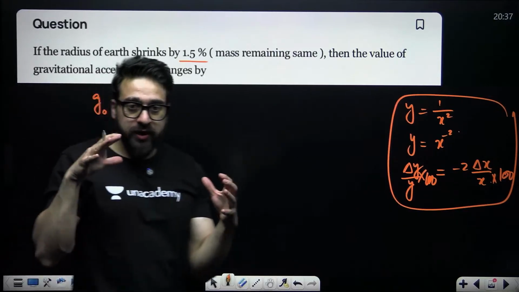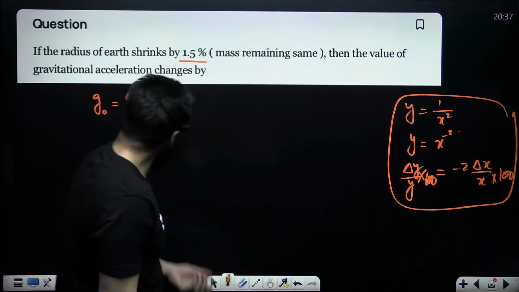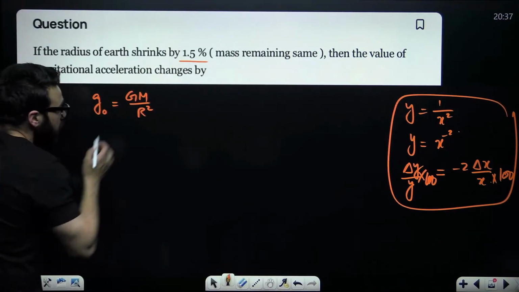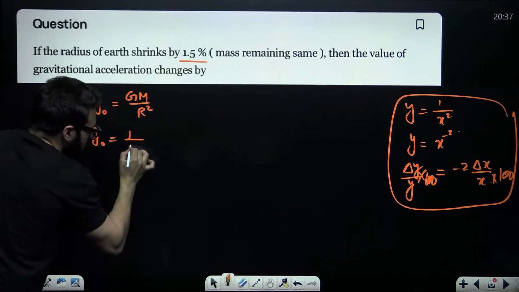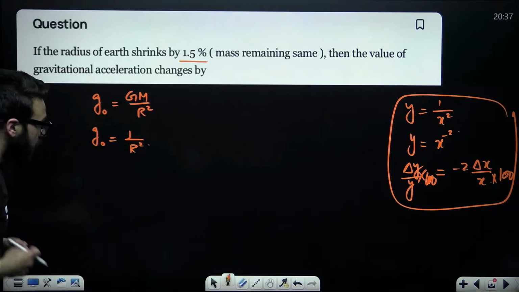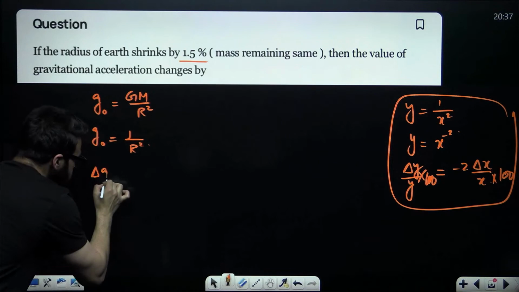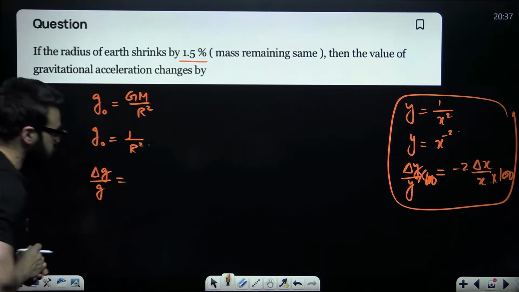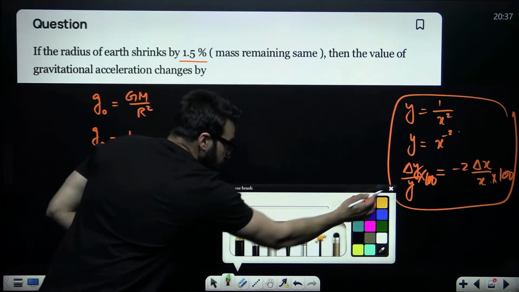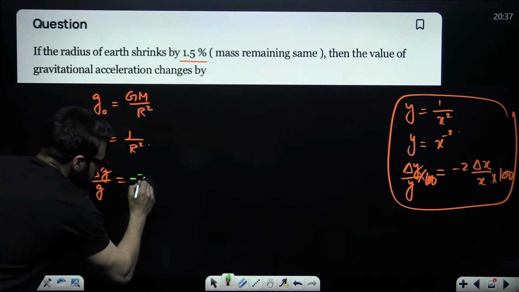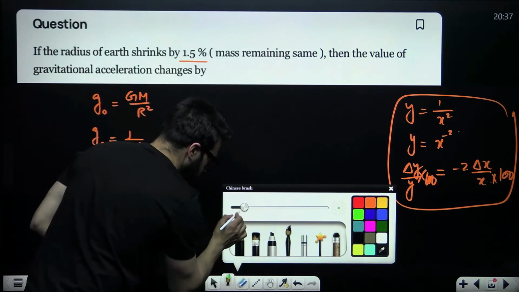It says that if you have Earth, and its radius is shrinking, decreasing, what will happen to g naught? See, we say G is constant, M is constant. Can I say g naught is proportional to 1 by r square? It is inversely proportional to r square. If r changes, g will change. You'll write it like this: delta g divided by g will be equal to, in this particular case, minus 2 delta r divided by r.